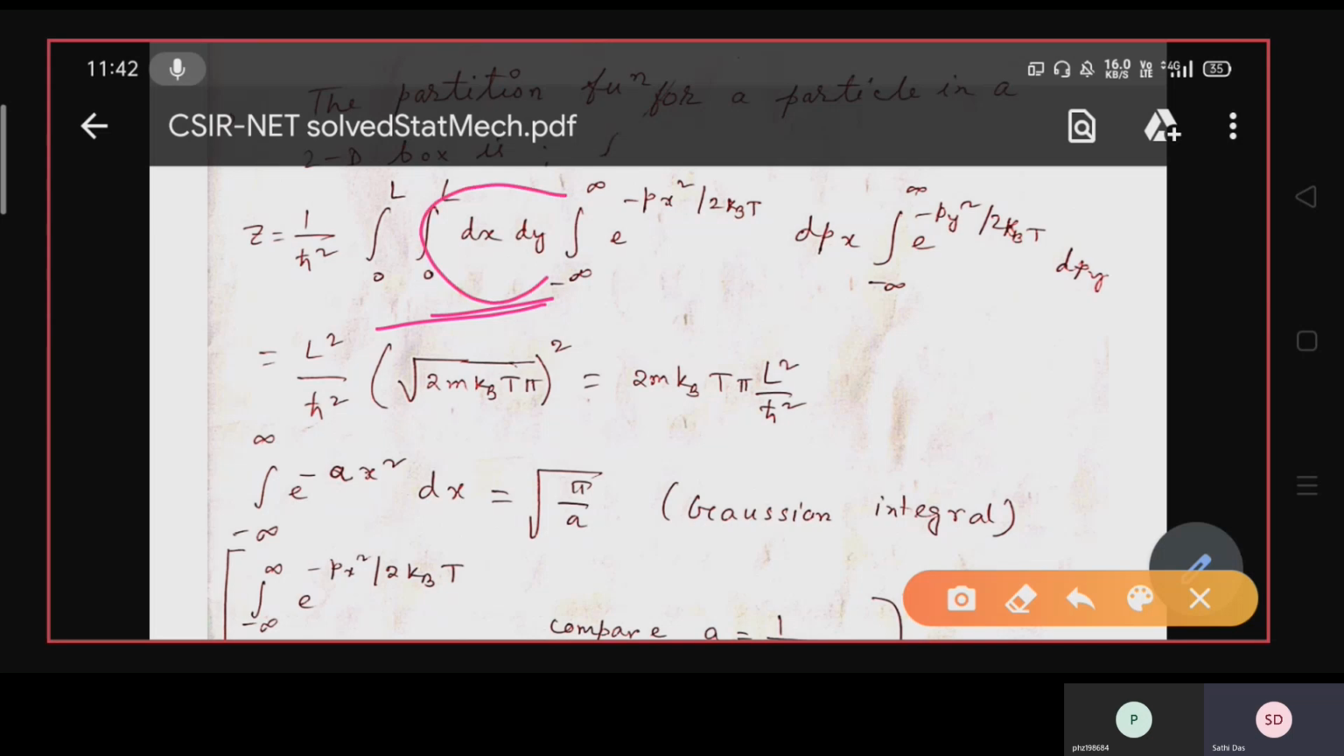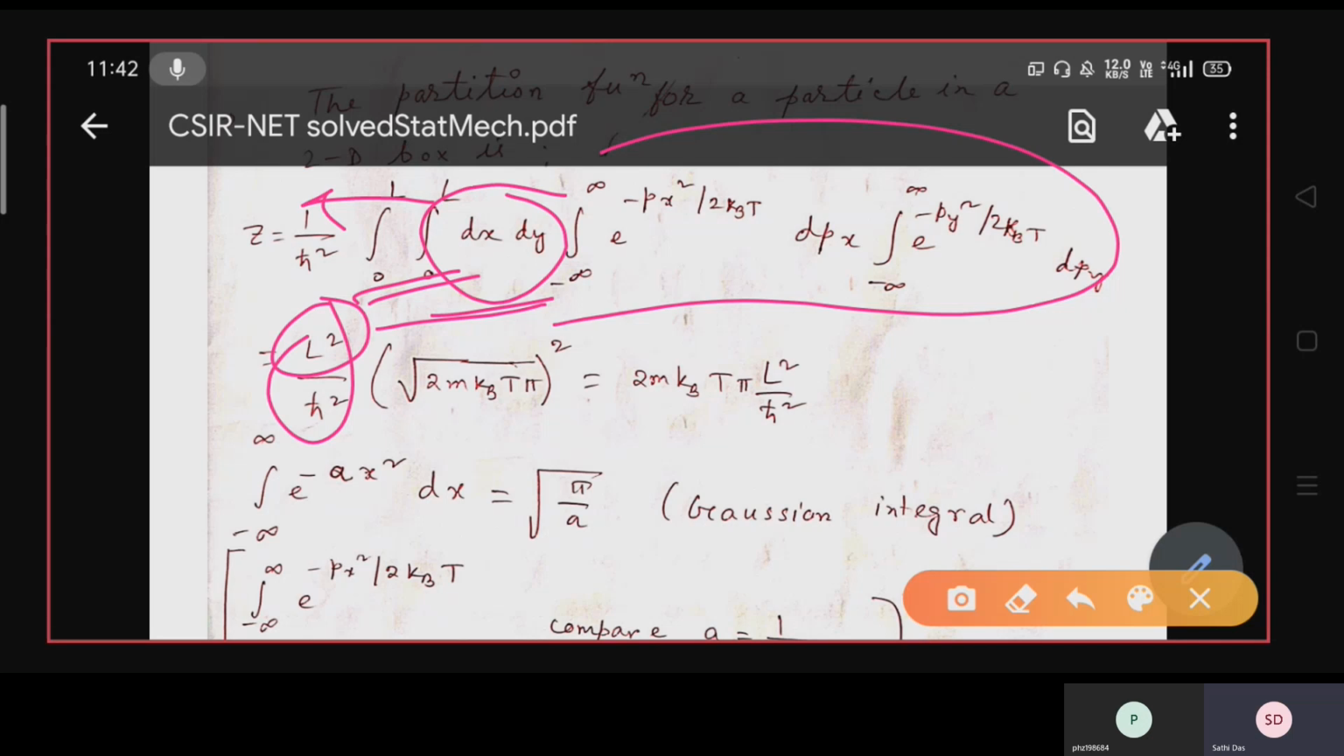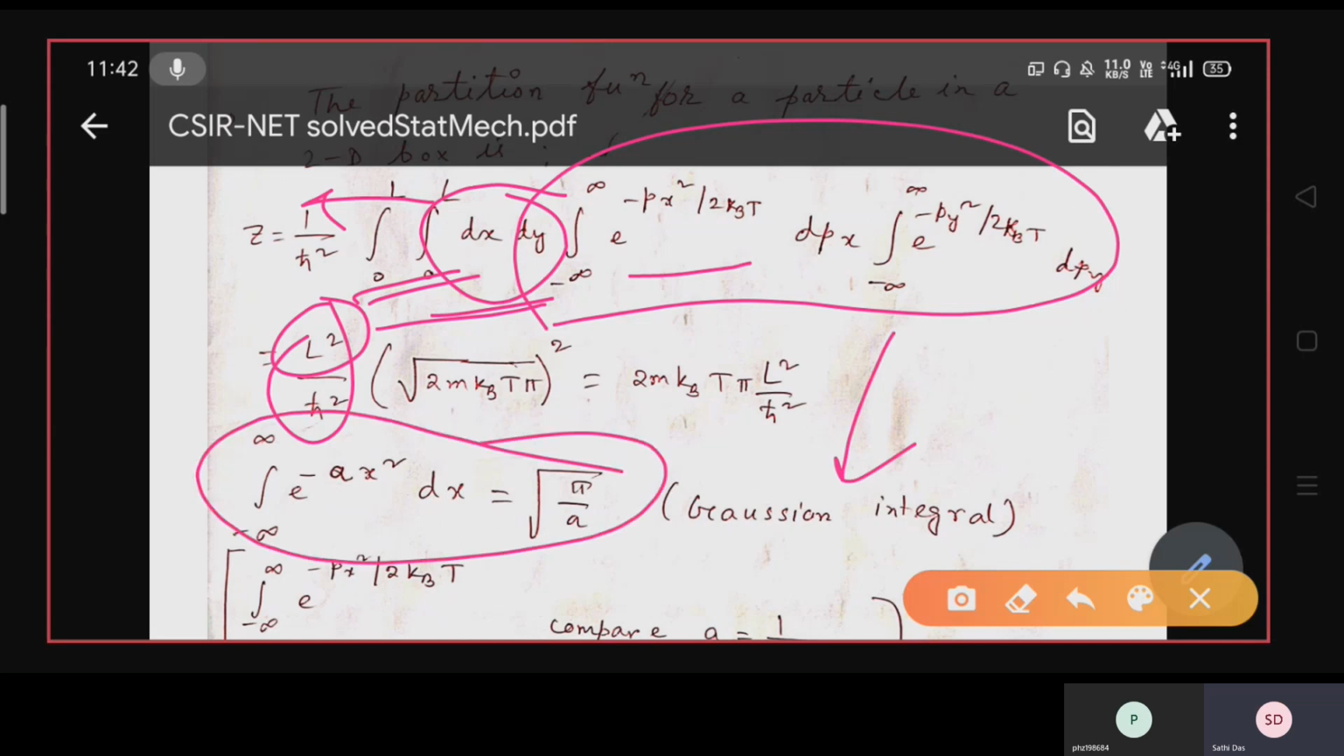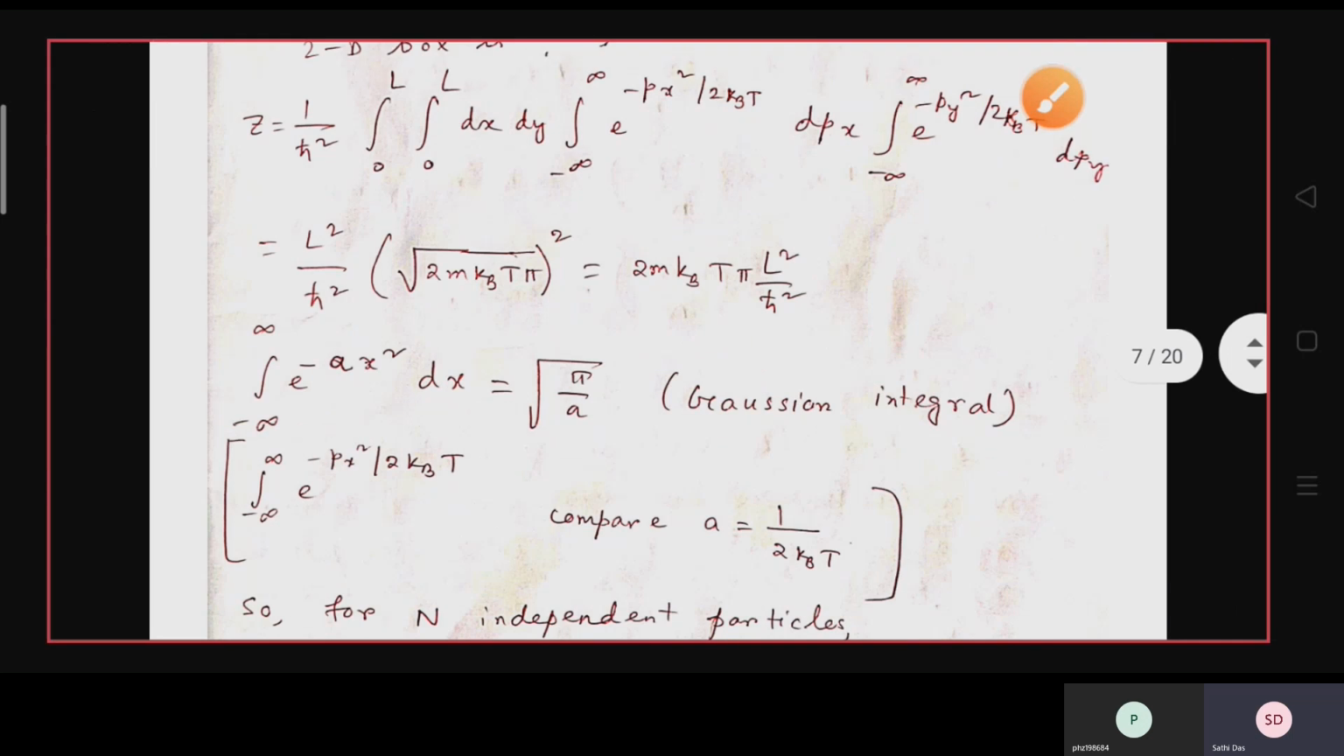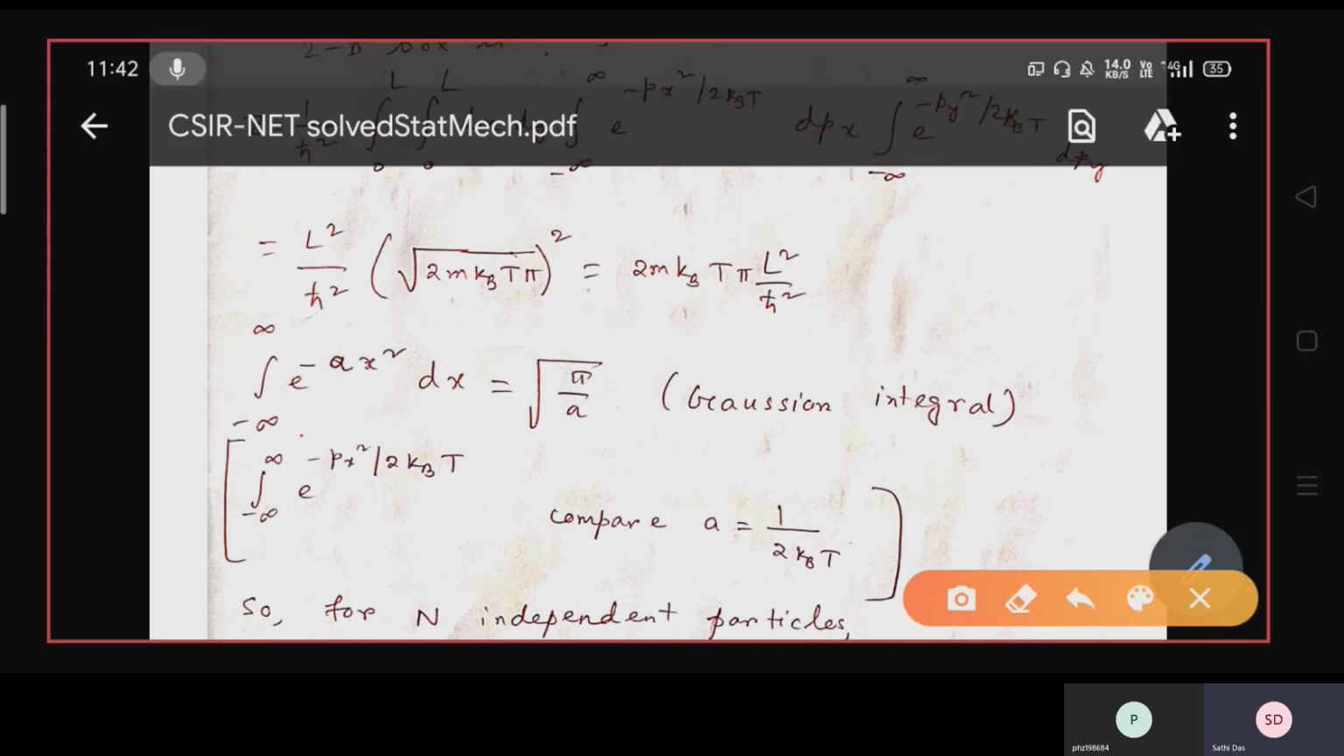So the integration of dx into dy over L can be written as L into L, that is L square. So L square by h square is left, and this integration over minus infinity to plus infinity of e to the power minus px square by 2 kbT is a Gaussian integral type. Like if you are given the integral from minus infinity to plus infinity of e to the power minus a x square dx, the integration will be root pi by a.